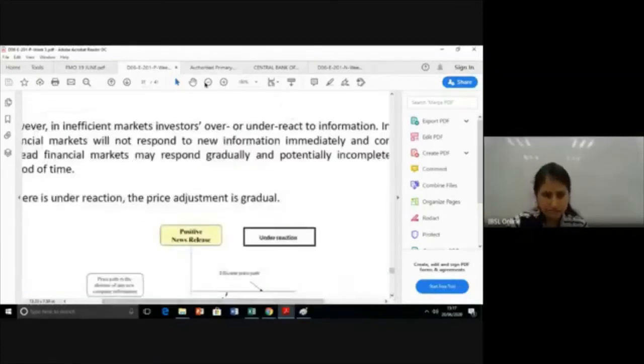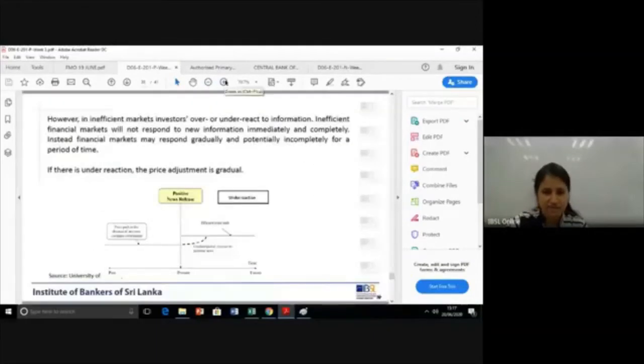But in reality, it can be different. In an inefficient market, investors either overreact or underreact to certain information. So in such a situation, what happens? An inefficient market will not respond to the information immediately, or it might not react completely. Either the reaction would be delayed or the reaction is not complete. Either it can be an overreaction or an underreaction. That's what I'm referring to.